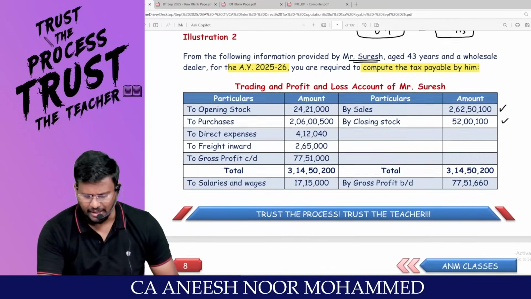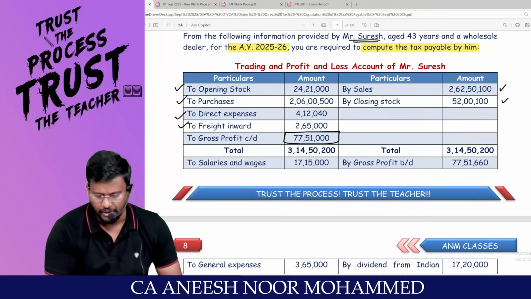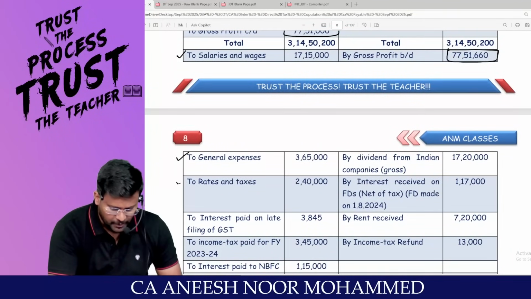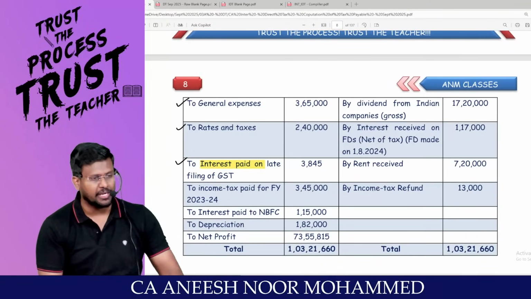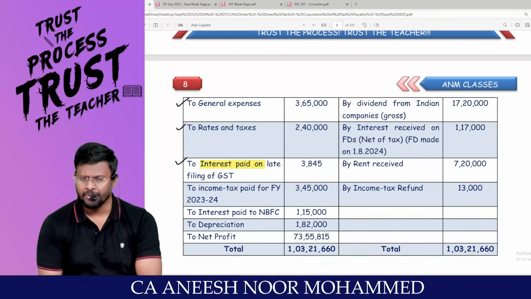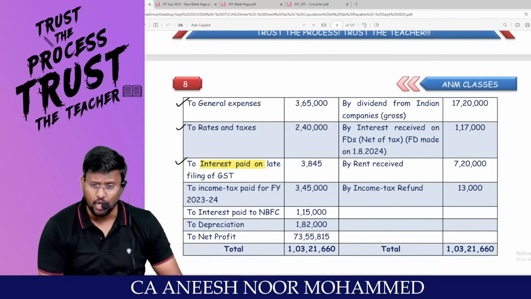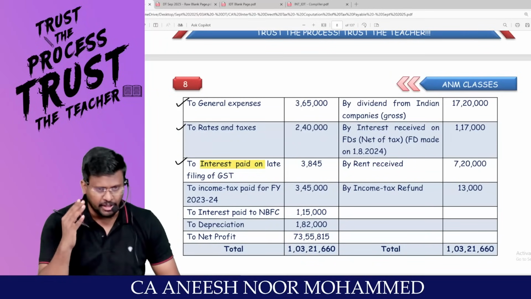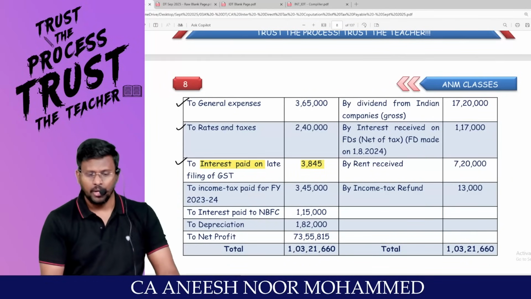Closing stock is 52 lakh 100. Opening stock, purchases, direct expenses, freight inward, you will get the gross profit. The gross profit will be brought down to salaries and wages, general expenses, rates and taxes, interest paid on late filing of GST. I have not filed the GST on time. That means GSTR 1, GSTR 1A, GSTR 3B have not been filed on time. If there is any delay in filing GST returns, as an assessee I am supposed to pay interest. That interest has been debited to the P&L account.